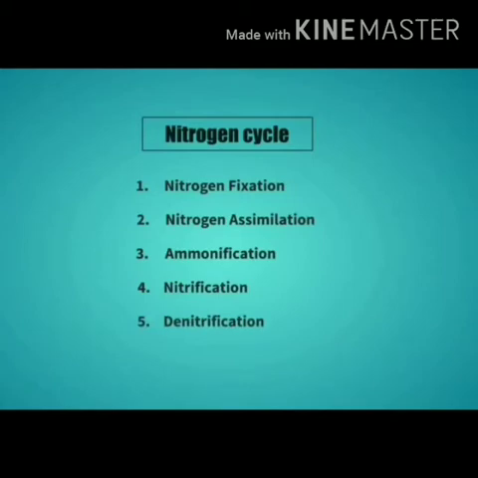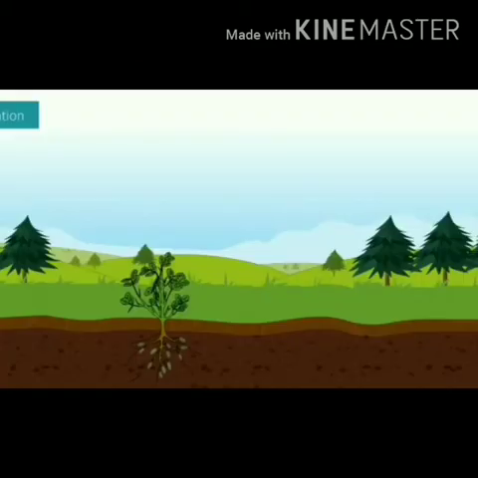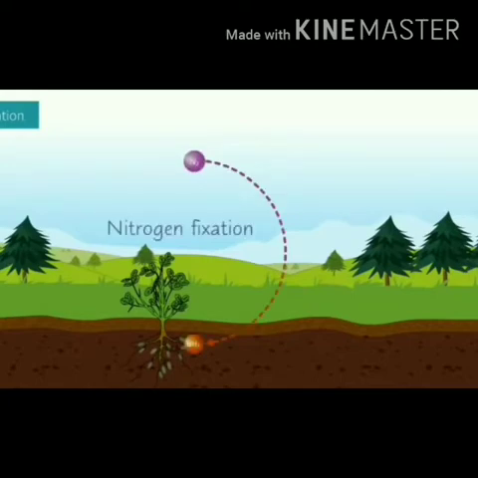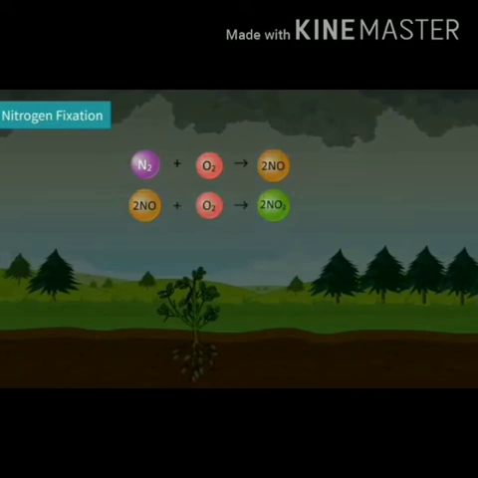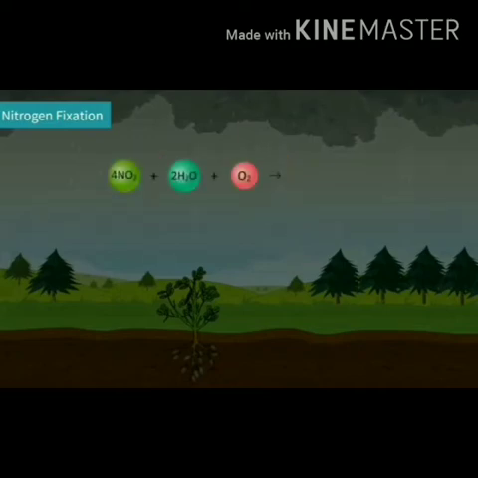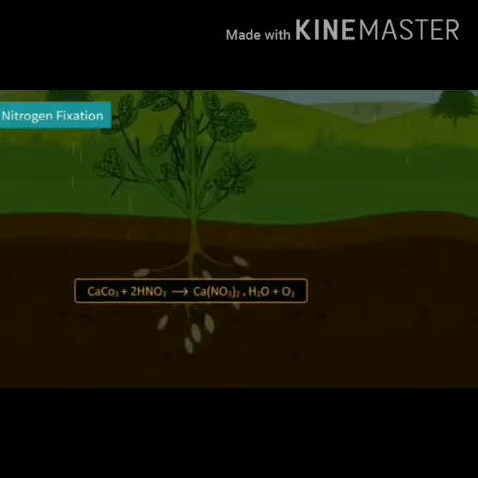Step 1 is nitrogen fixation. The conversion of free atmospheric nitrogen into nitrogenous compounds is called nitrogen fixation. It occurs in two ways. First is lightning. When lightning strikes, nitrogen and oxygen in the atmosphere react and form oxides of nitrogen. They dissolve in rainwater and form nitric acid. Nitric acid reacts with limestone, that is calcium carbonate, in the soil and converts into nitrates.